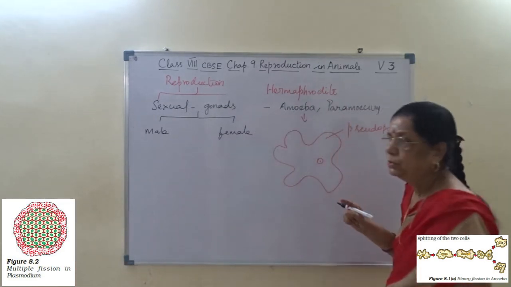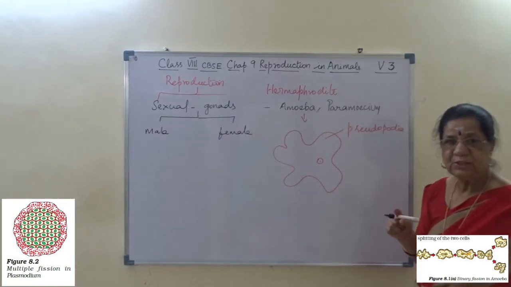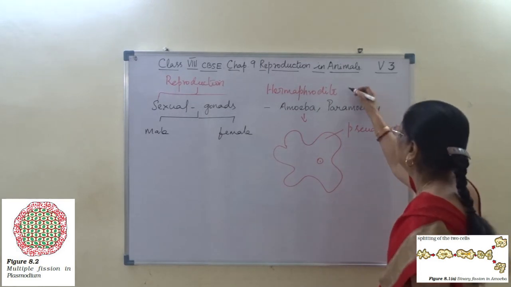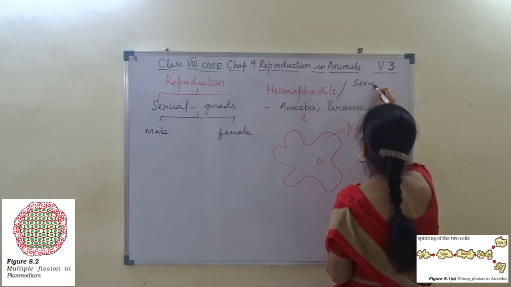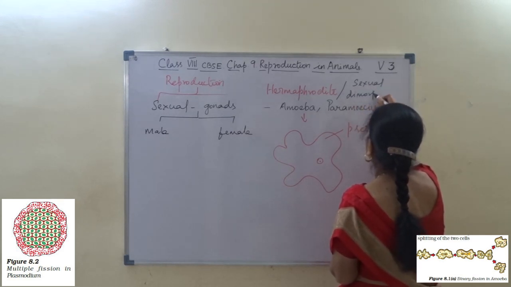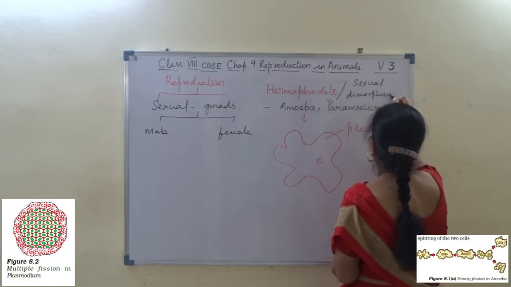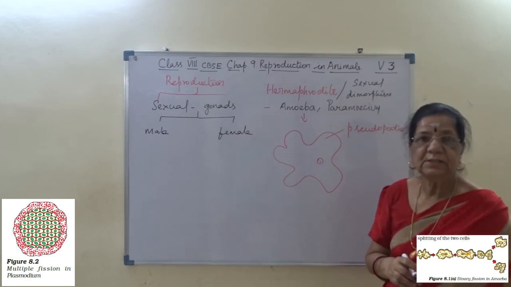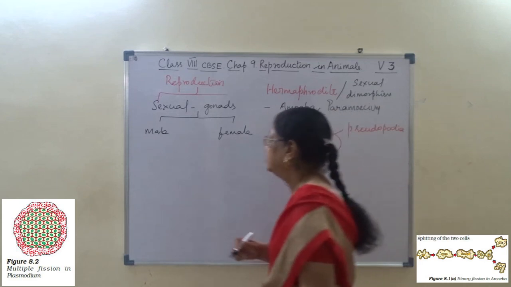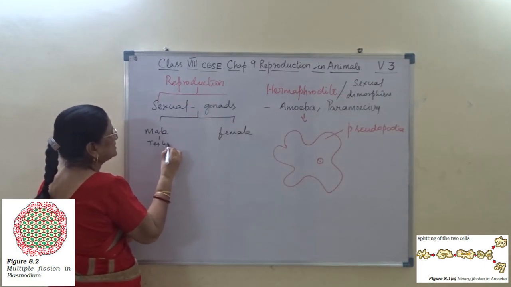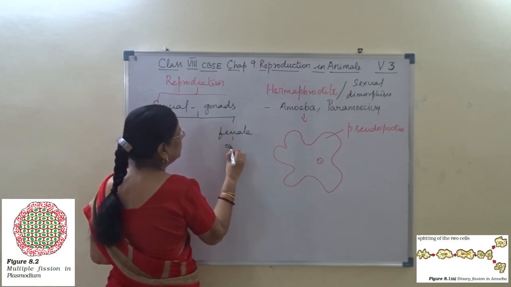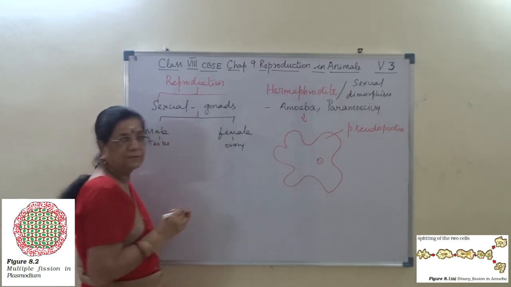Hermaphrodite means both male and female sex organs are in the same animal, whereas when they are separate, this is called sexual dimorphism. Now the male is formed of testis, and the female of ovary.